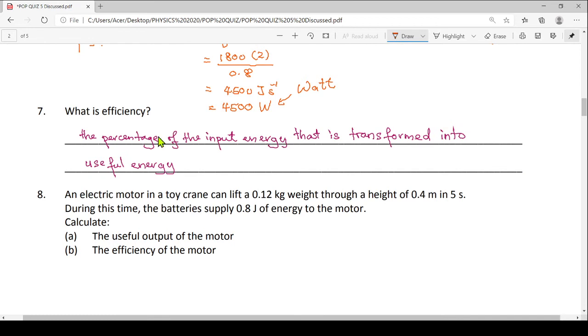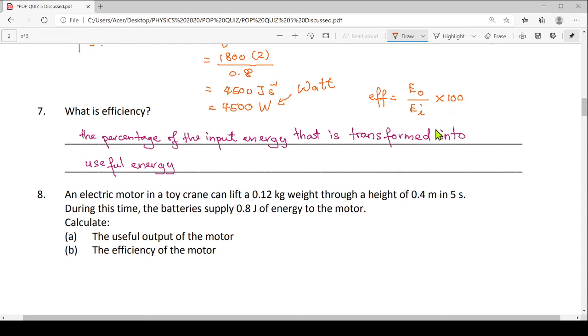What is efficiency? Alright, so efficiency is always the output divided by the input, correct? If we still remember, our efficiency equals energy output divided by energy input multiplied by 100%.